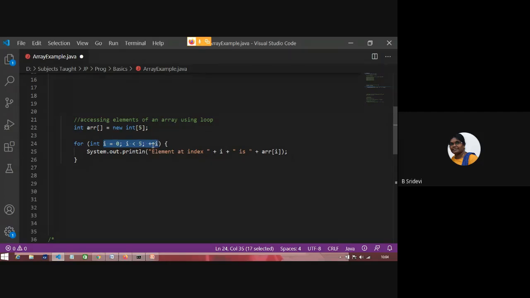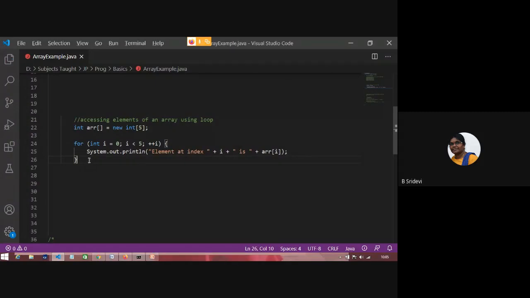i plus plus or plus plus i, both are the same, until you are assigning it to someone. It's a single expression, no? What I am doing, I am printing element at index 0 is ARR of 0. Element at index 1 is ARR of 1. In this way also you can access the array elements.